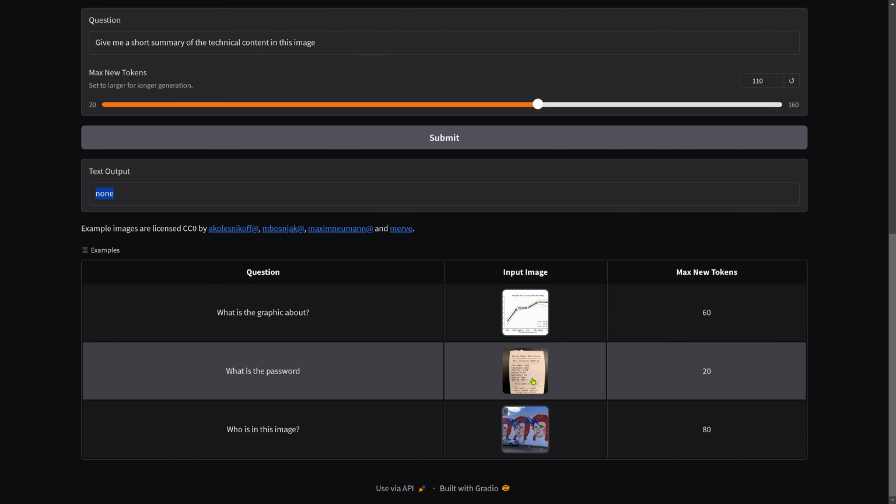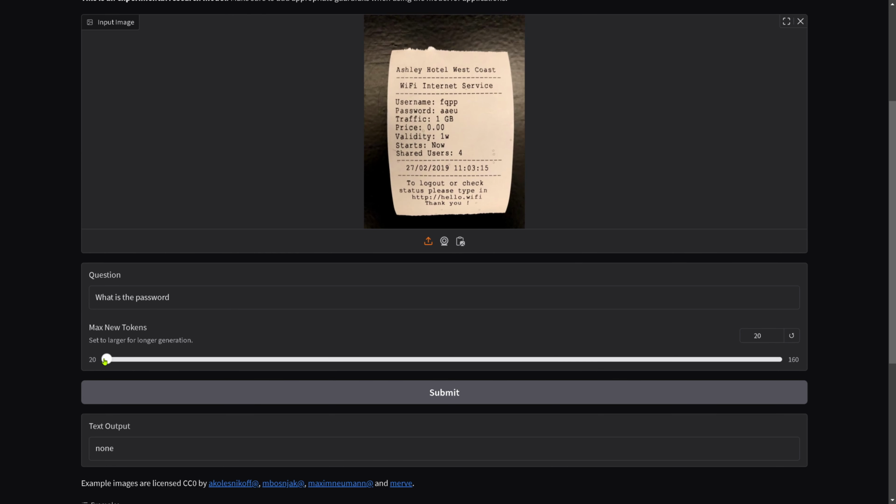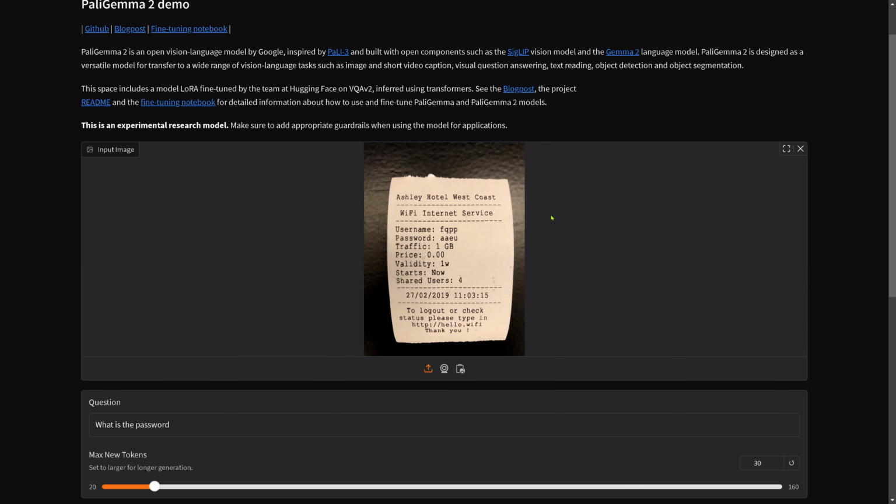So let's go. What is the password? Okay, let's check this one. What is the password? And we go for, I don't know, 30. Submit. Let's see if there's the password. You see here AAEU. So we are waiting for the result from an image. AAEU. So, okay, this is the level that we are at, because remember, this is the model that was trained by Hugging Face itself. And of course, it was trained on low resolution images, and what I uploaded was a little bit out of scope.